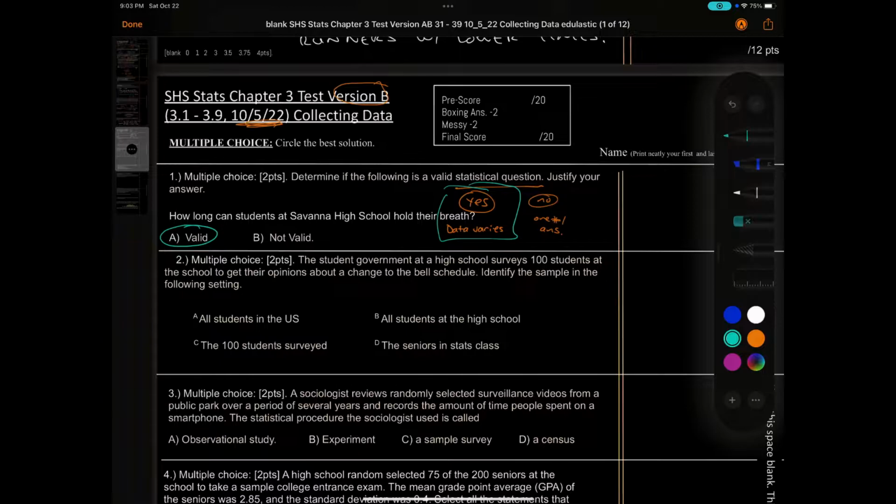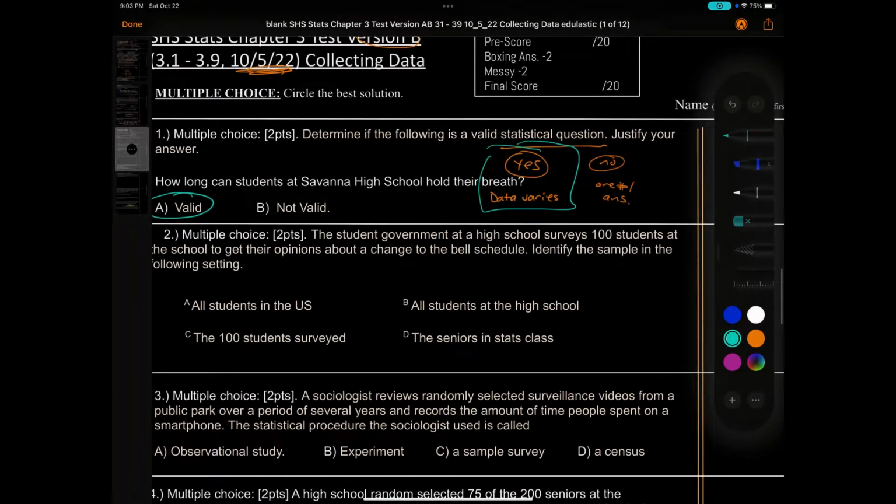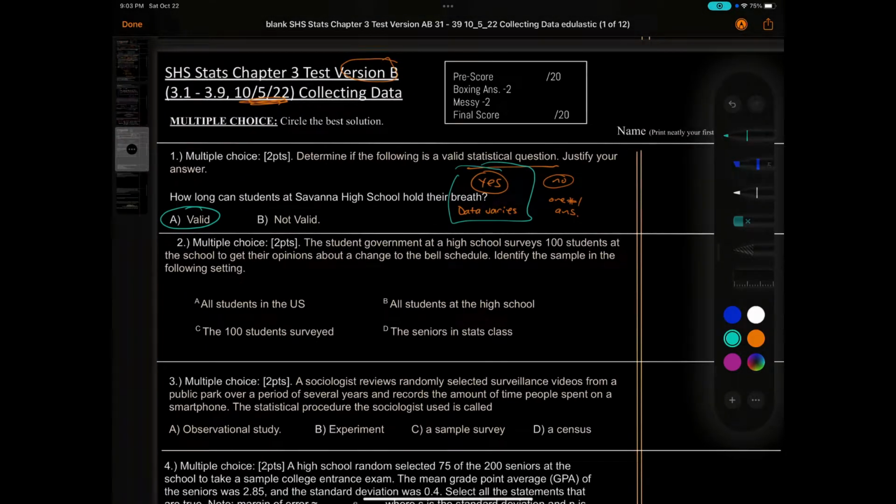Number 2, the student government at a high school surveys 100 students at the school to get their opinions about the change to the bell schedule. Identify the sample in the following setting. Well, all high school students would be the population, but they want to know just from the 100, which is our sample. This is the sample, and that would be C.